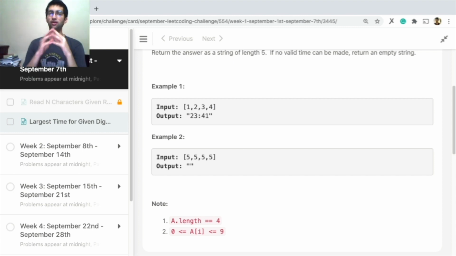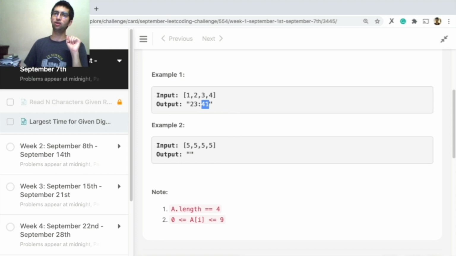Now you will know this, like everyone knows the time. The maximum time in hours can be 24. So can be 23, right? The upper limit is 24. And the upper limit for minutes is 60. So there are 60 minutes, right? So basically we want to maximize the hours first. And then we want to maximize the minutes.